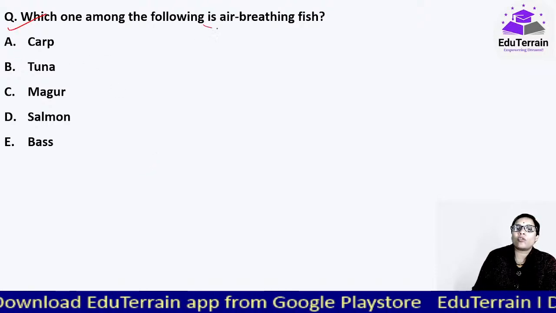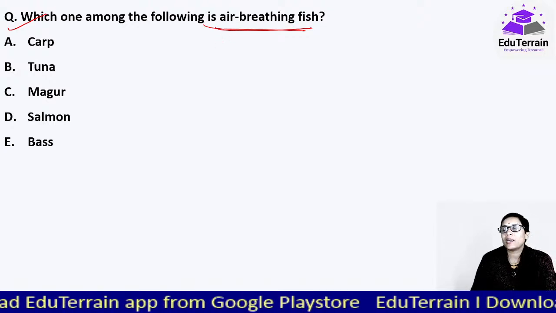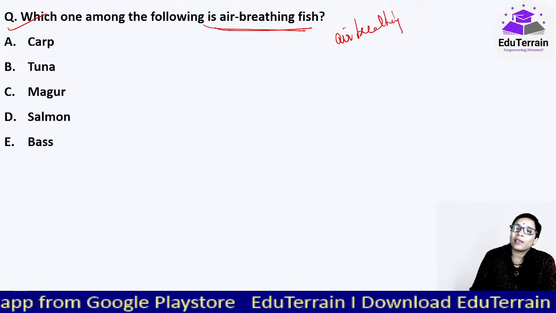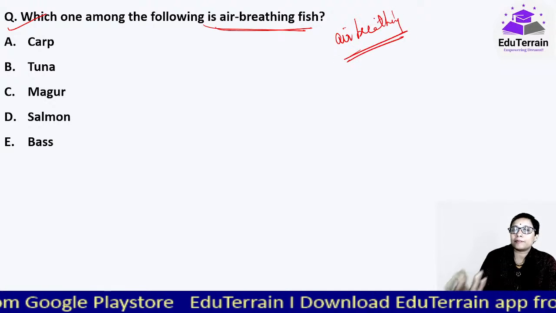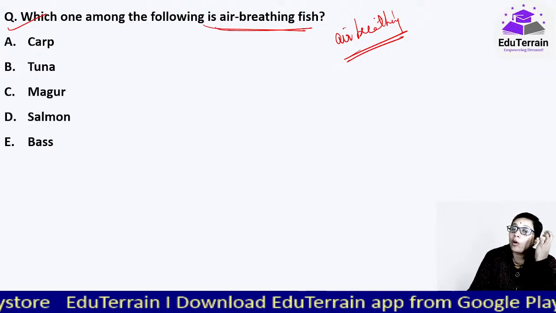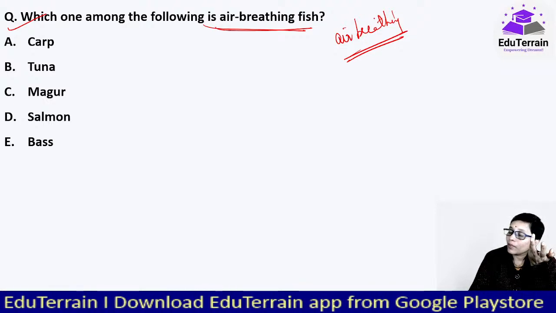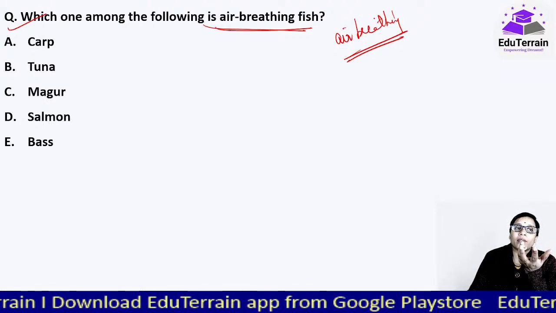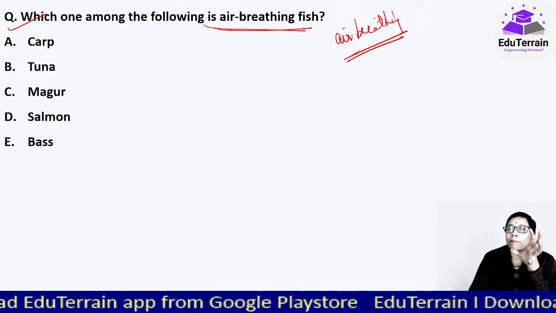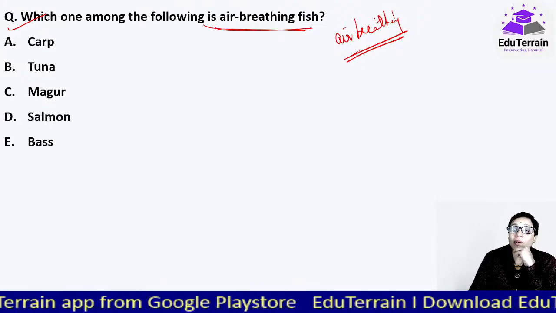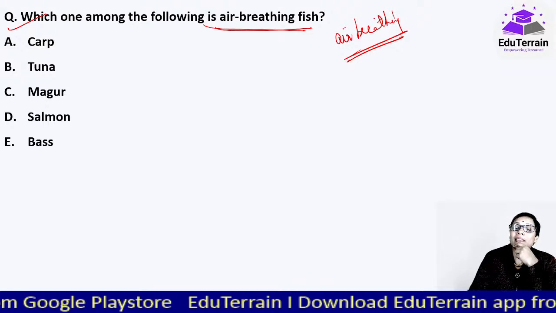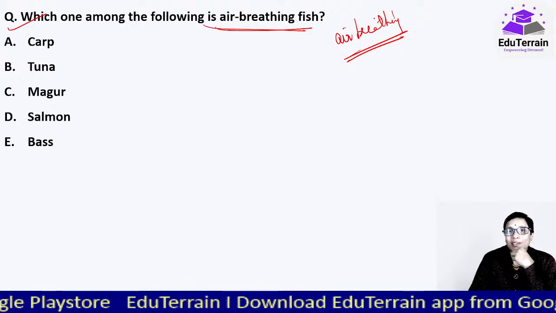Which one among the following is the air breathing fish? Fisheries में air breathing fishes, it is altogether a special kind of fishes where they have special appendages. When we talk about these mangroves or the areas where the water is very less, or the marshy areas, there also aquatic life thrives. How does it happen? Because there are these kind of fishes, air breathing fishes, that you can find.